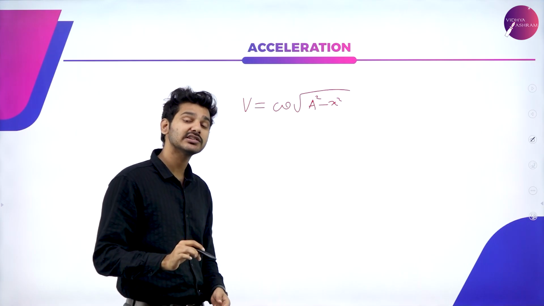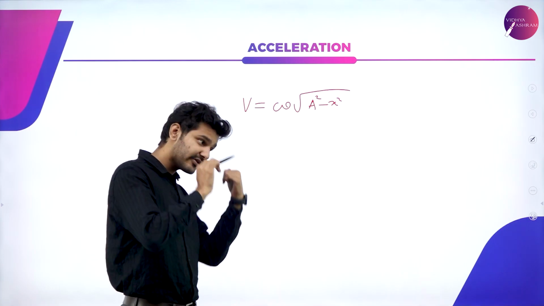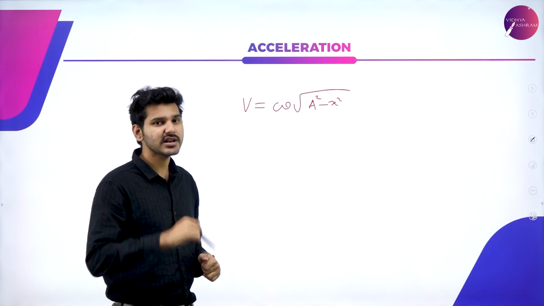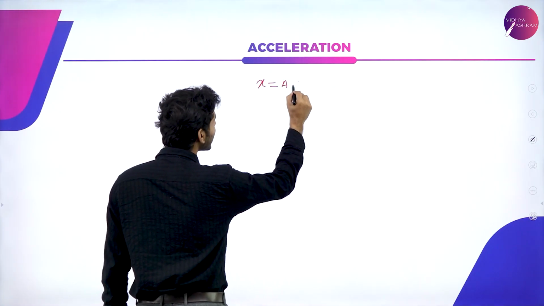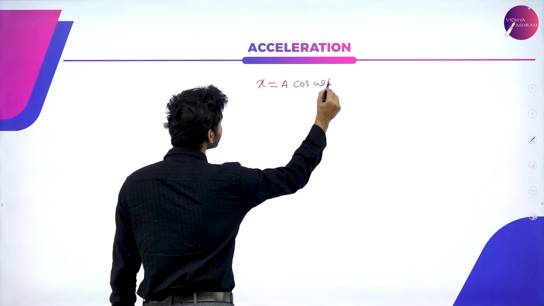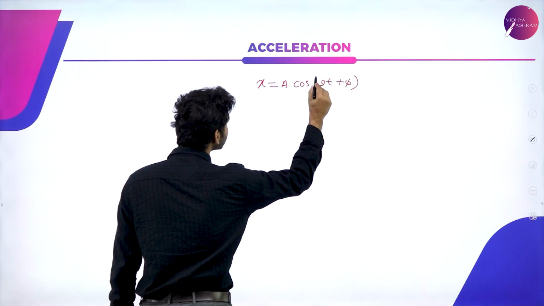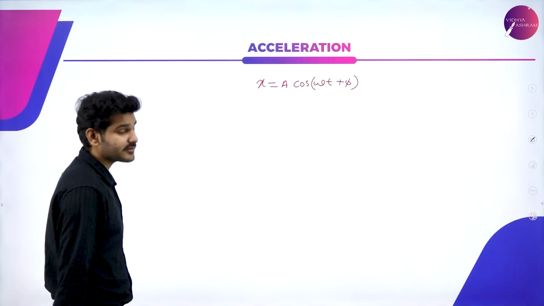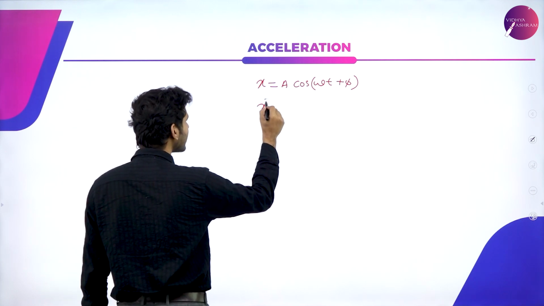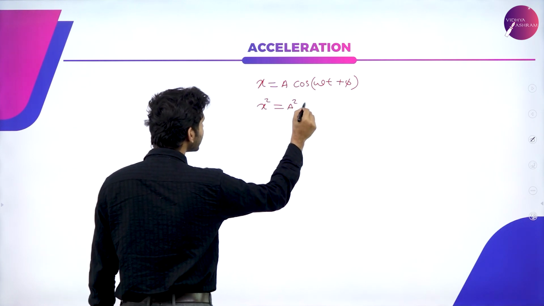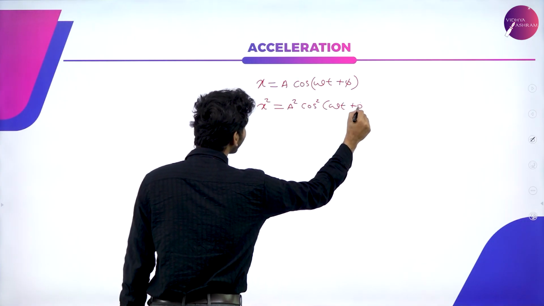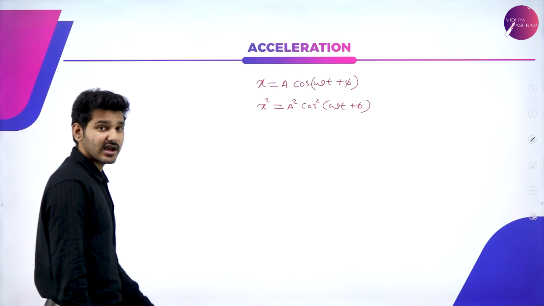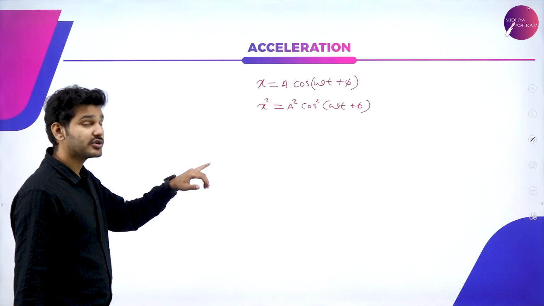That particular equation came into effect in the following way, which I'm going to explain right now. First, I'm going to write down x is equal to a cos(omega t plus phi), which is our equation for SHM. And again, I'm going to take the square, which means x square is equal to a square cos square(omega t plus phi). And from here, I am going to take the derivative.